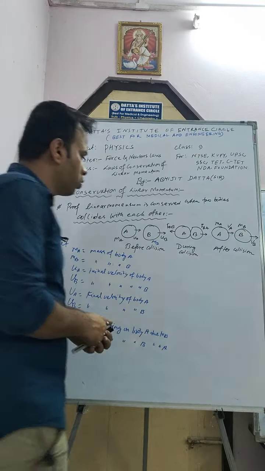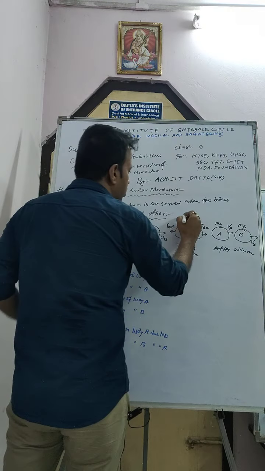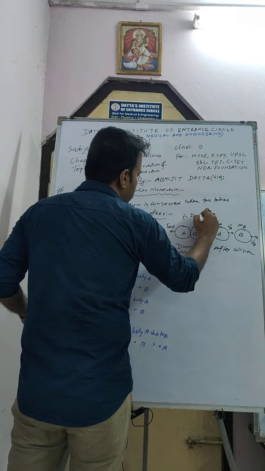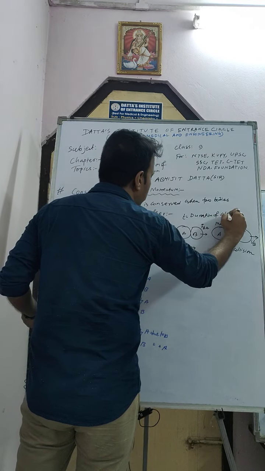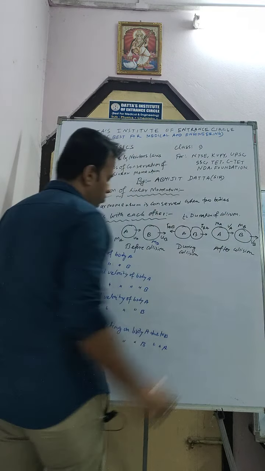Now suppose the duration of collision is T. Okay, fine.